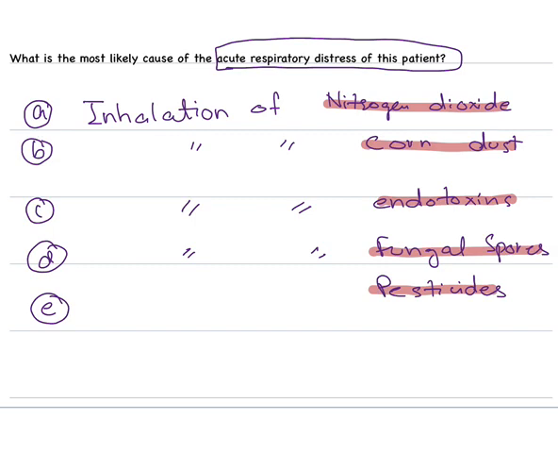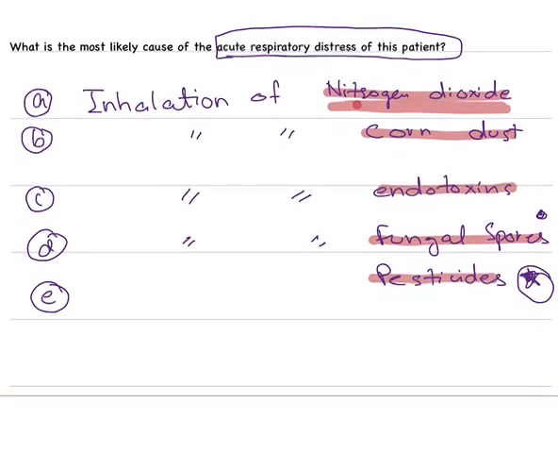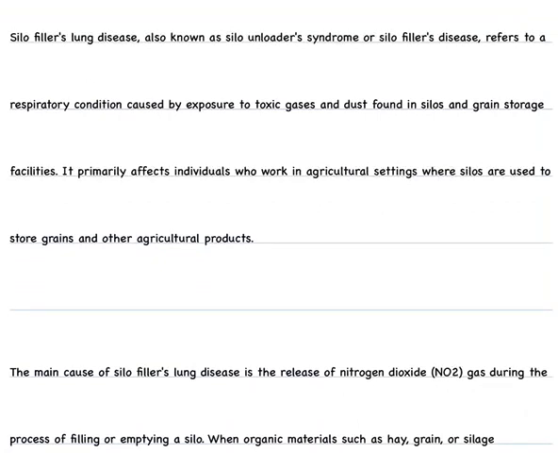As he had a history of farming, it could be pesticides, but it's not mentioned in this scenario. It could be fungal spores, it could be any of them. But this question is particularly asking about nitrogen dioxide. How come? Let's come to the discussion part.